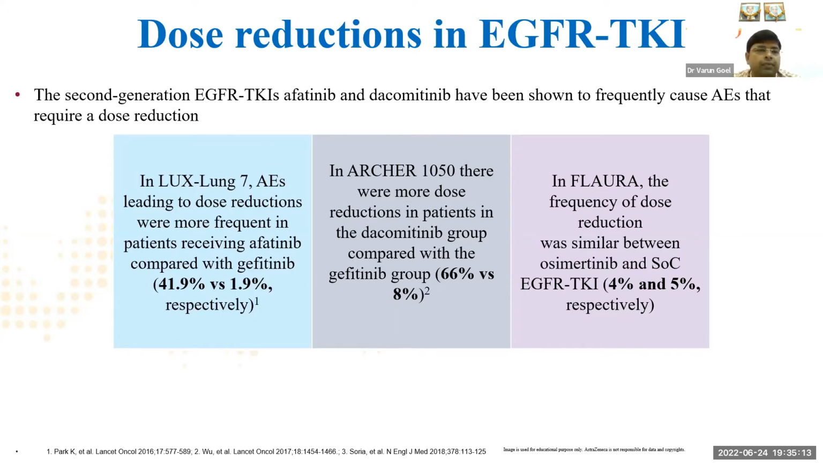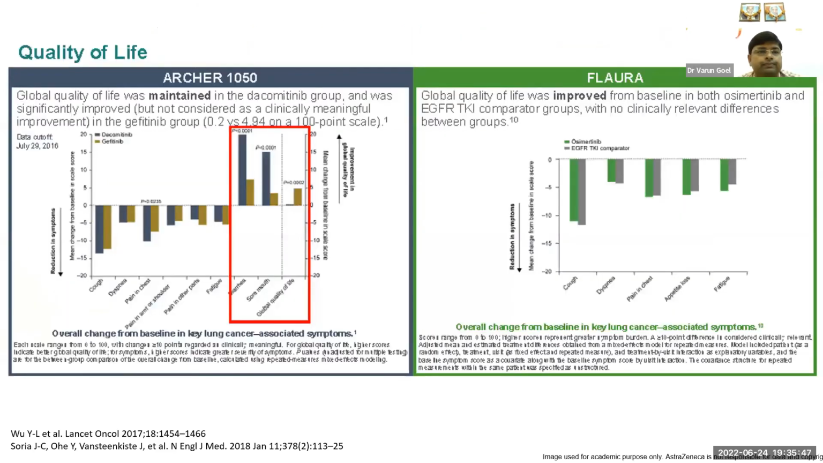In the LUX-Lung 7 study, adverse events leading to dose reduction were more frequent in patients receiving afatinib, that is 41% versus 1% only. In the ARCHER study, more dose reduction was seen in the dacomitinib group, that is 66% versus 8%. On the other hand, in the FLAURA study, the frequency of dose reduction was similar in both arms, osimertinib versus standard first generation TKI, 4 versus 5%. So we can clearly see that in the osimertinib arm in the FLAURA study, most patients tolerated the drug very well. There are very few grade 3-4 side effects, and there is no need to decrease the dose.